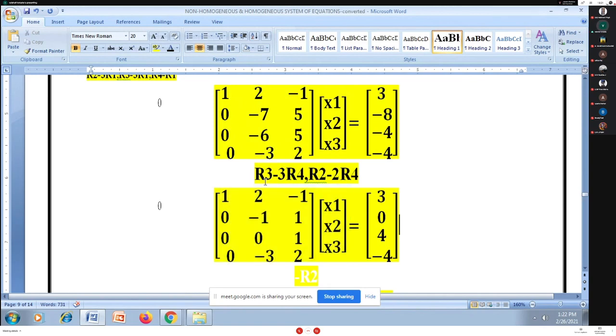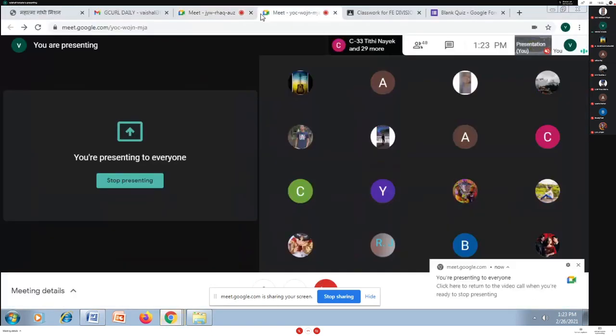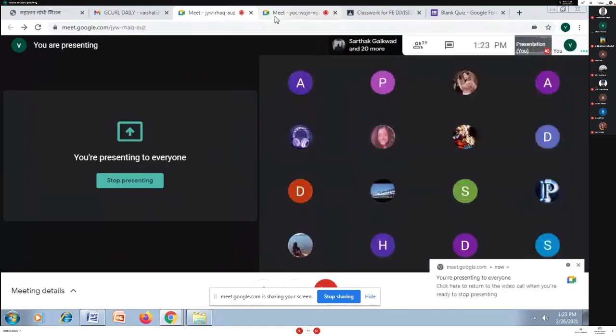For R3 minus 2R4, it becomes minus 6 plus 6 as 0, 5 minus 4 as 1, and minus 4 plus 8 as 4. Check calculations here, students.